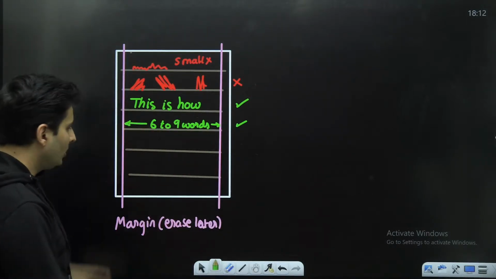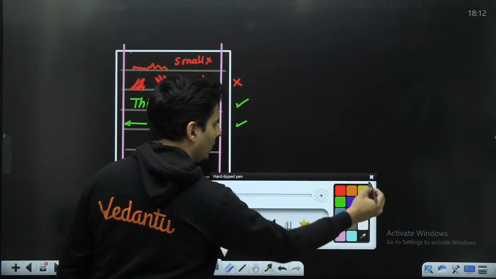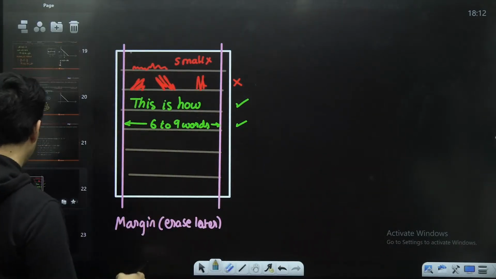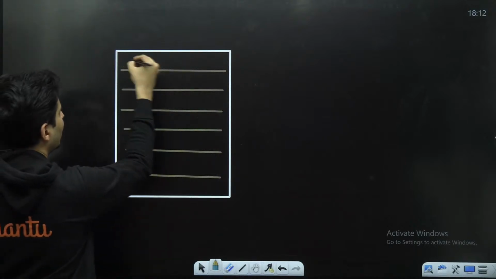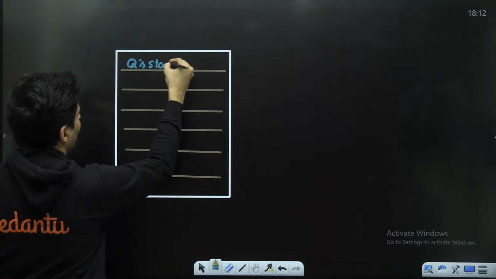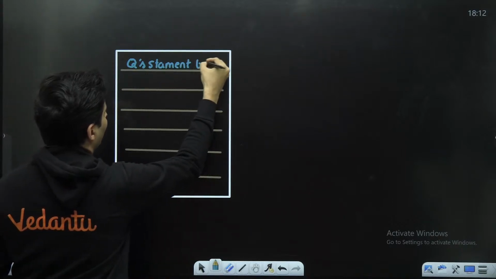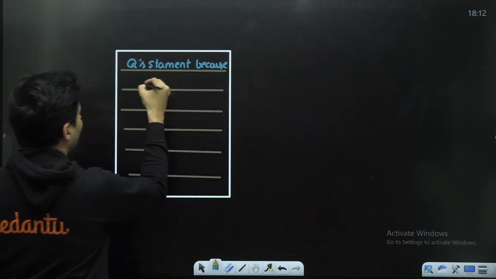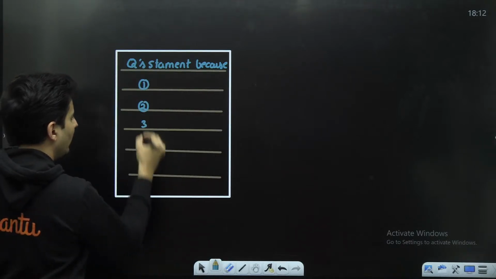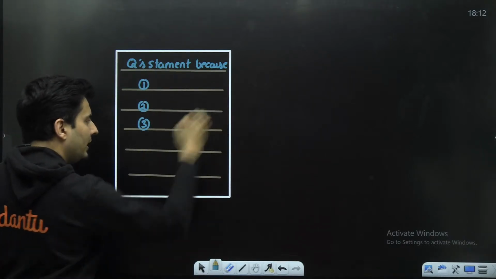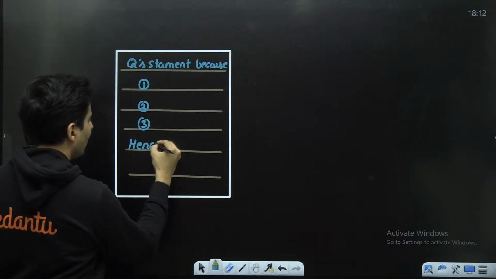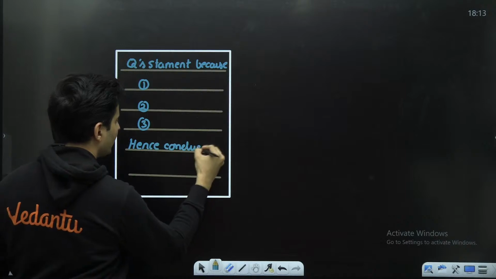Also, whatever points you write, keep them on different lines. For example, when you're writing the answer, always start with the question's statement, then leave a little space: number 1 point, number 2 point, number 3 point, like that. Don't write them one after the other. And then finally, conclude with hence.